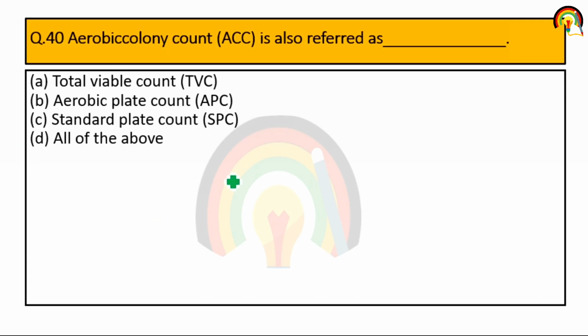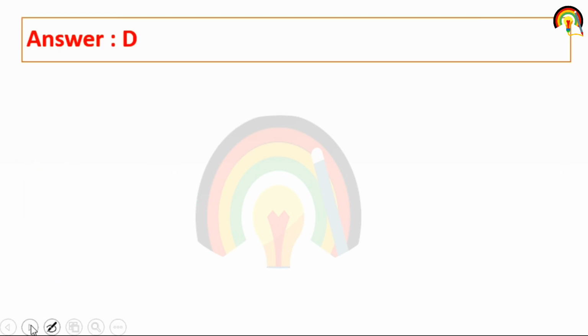Next one, aerobic colony count. It is also referred to as total viable count, aerobic plate count, standard plate count, or all of the above. So it's all of the above.